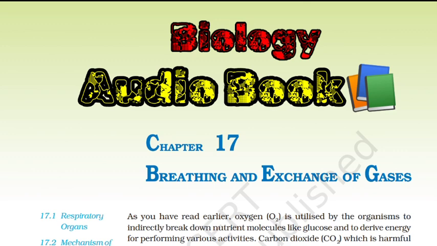Let's start. As you have read earlier, oxygen, O2, is utilized by the organisms to indirectly break down nutrient molecules like glucose and to derive energy for performing various activities. Carbon dioxide, CO2, which is harmful, is also released during the above catabolic reactions. It is, therefore, evident that O2 has to be continuously provided to the cells and CO2 produced by the cells has to be released out.